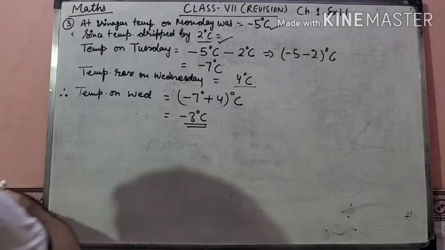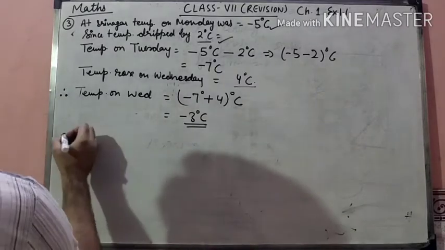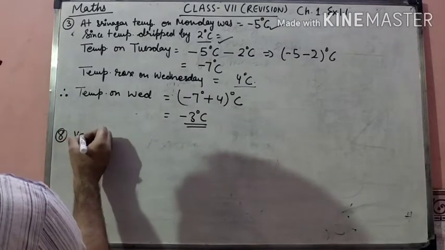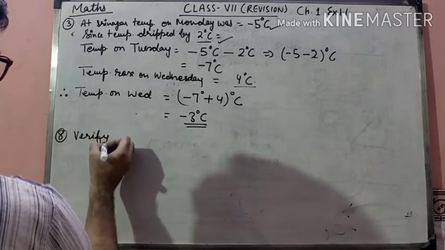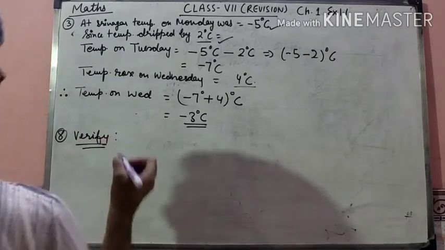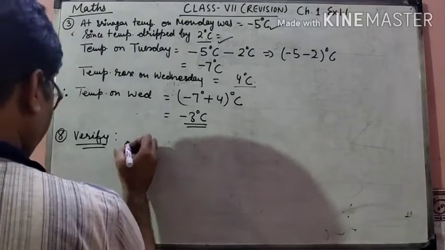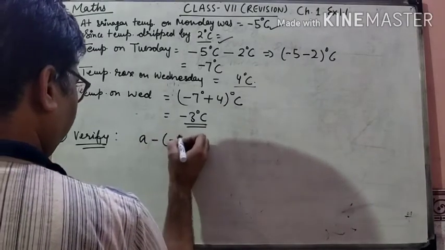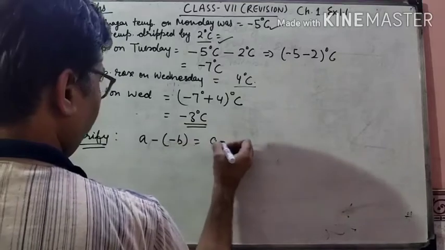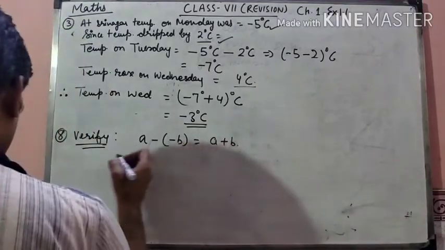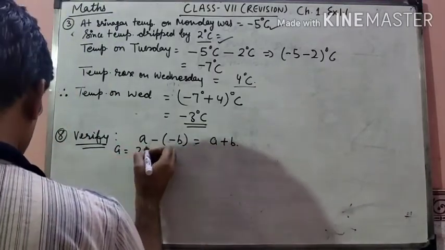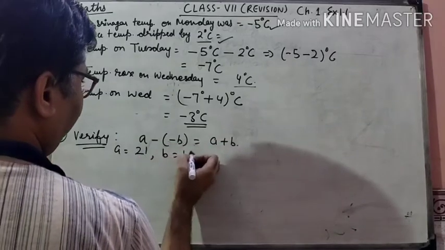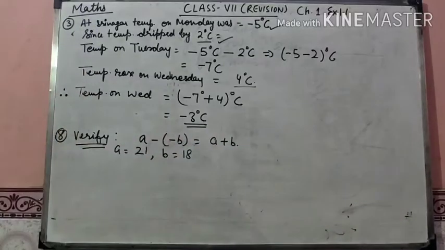And one more question is there, that is question number 8. This is based on verification. You have to verify that -(a - b) is equal to a plus b. For this, what is a? a is 21 and b is 18. You have to verify this, students.